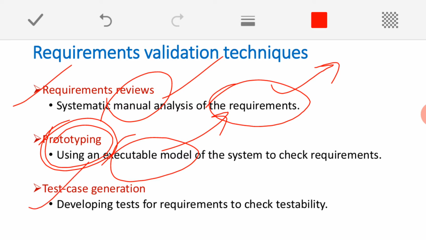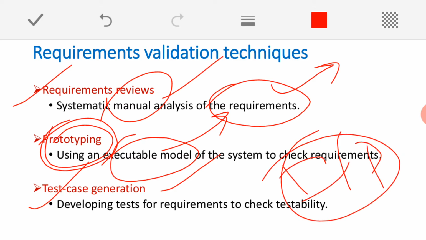And we also need test case generation. For every defined requirement we need to generate test cases. It means with what inputs we can verify whether our requirement has been implemented correctly or not. For every defined requirement you have to define a set of varied inputs, that is nothing but test case generation. Every requirement should be checked for its testability.